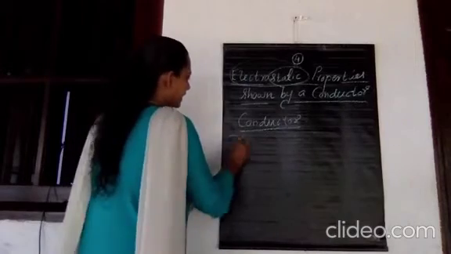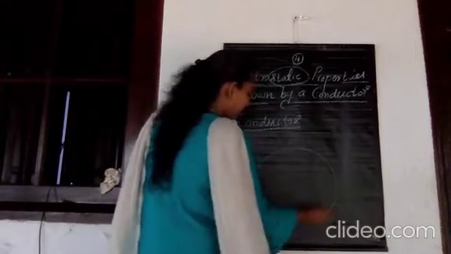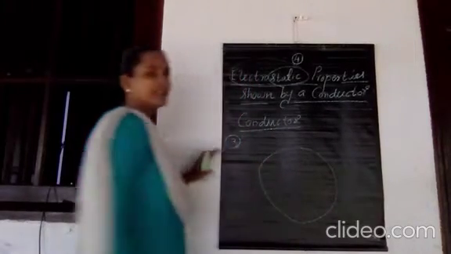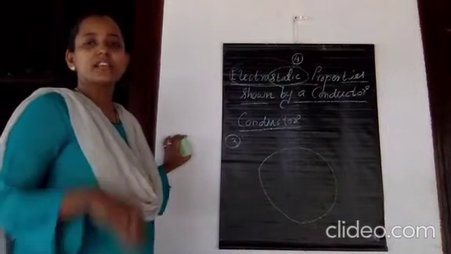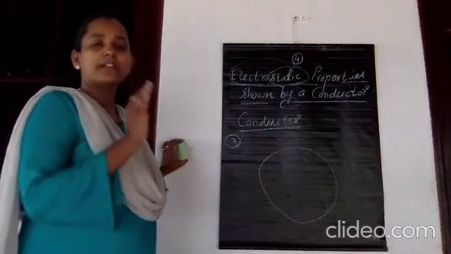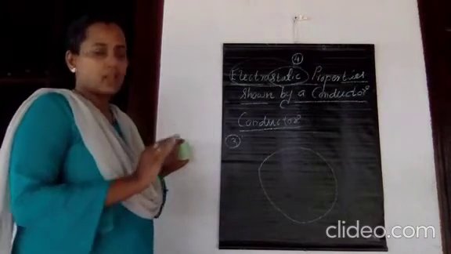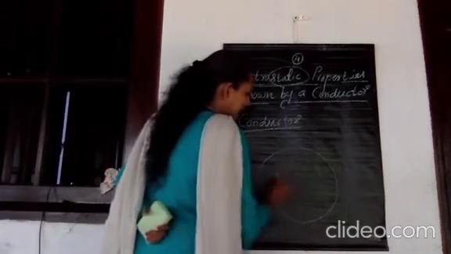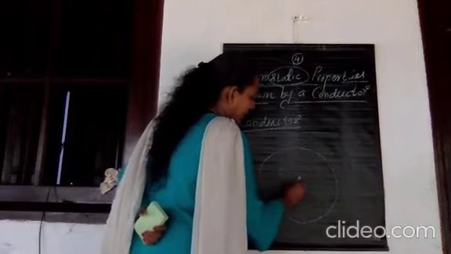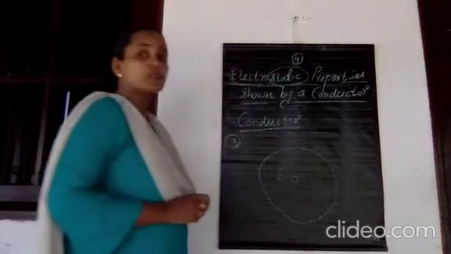The third property is that the net charge inside a conductor is 0. The net charge inside a surface is 0. Whatever excess charge we give to a conductor, that charge resides only on its surface. In a metallic conductor, we know that inside the conductor the field is equal to how much? The field is equal to 0 itself.